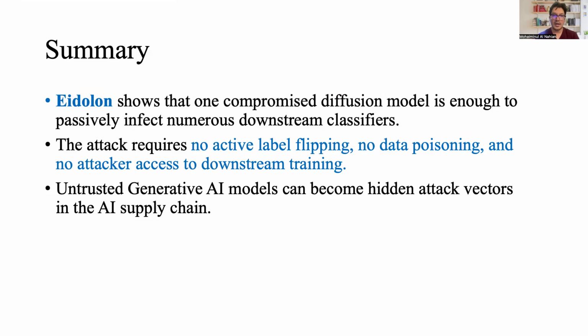So in summary, Eidolon shows that one compromised diffusion model is enough to passively infect numerous downstream classifiers. The attack requires no active label flipping, no data poisoning, and no attacker access to downstream training. It also highlights the risk that untrusted generative AI models can become hidden attack vectors in the AI supply chain.